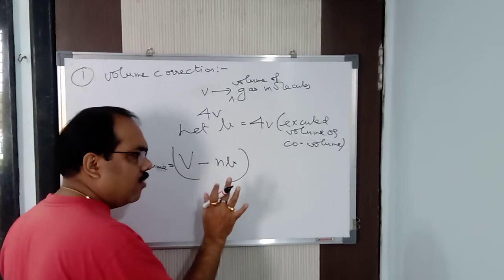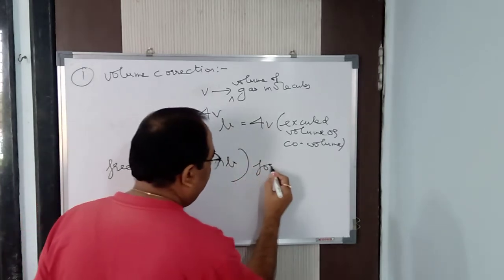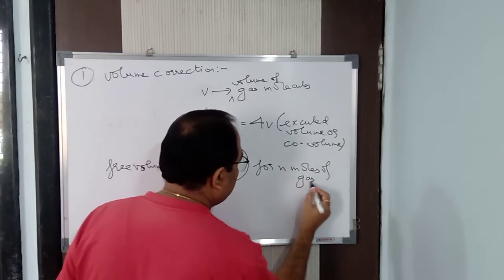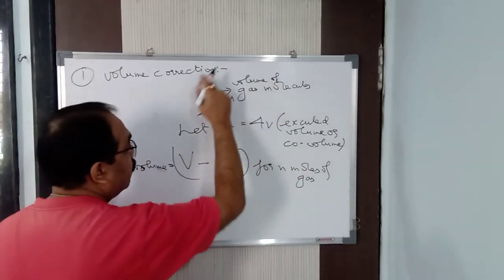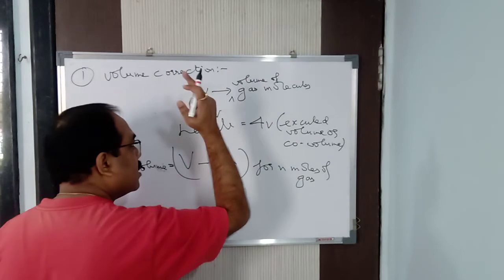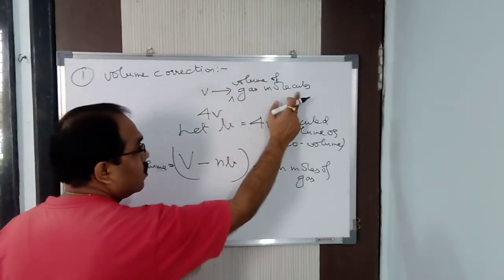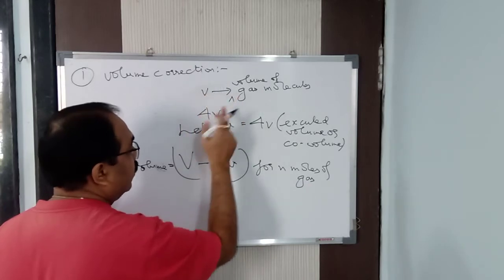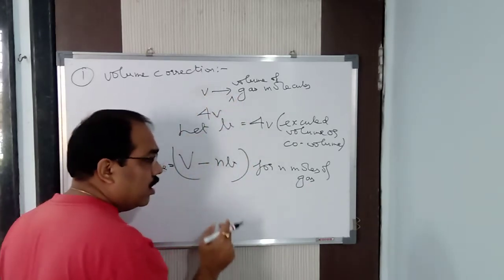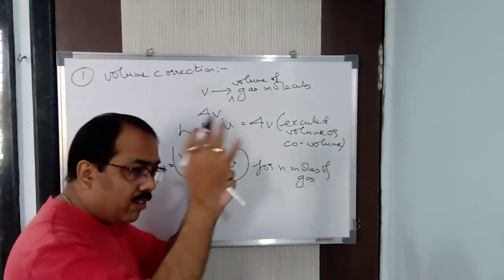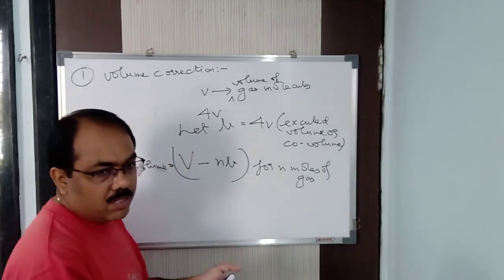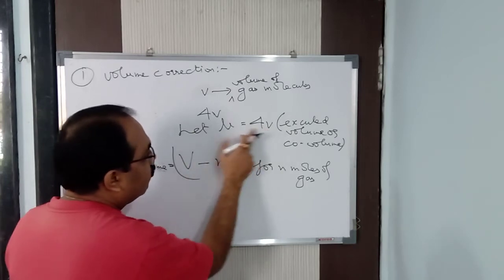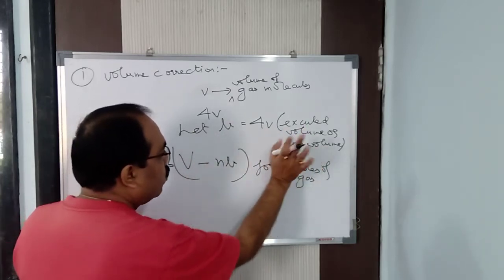But it is not necessarily 1 mole of gas that will be present here, so for n moles of gas this is the expression. Again I repeat, the volume of the gas molecule is v. But when the gas molecule is moving, the volume definitely increases, so the effective volume becomes 4v. We have taken 4v as b, which is called the excluded volume or co-volume.